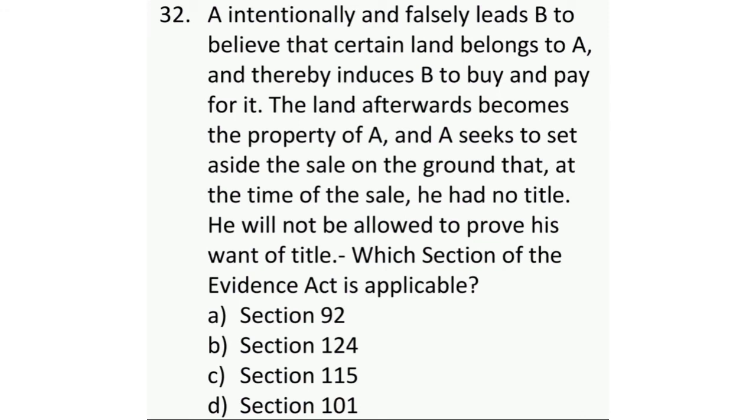Now follow the second step, that is to go to the page numbers of all the sections that have been mentioned as options. Then find out the illustration that has been mentioned in the question, which is exactly the same as mentioned in the sections given below. The section in which you find the illustration that has been mentioned in the question is your correct answer. Now the correct answer to this question is option C, that is section 115, that is the estoppel. The objective of estoppel is to avert the commission of fraud by one person against another person.